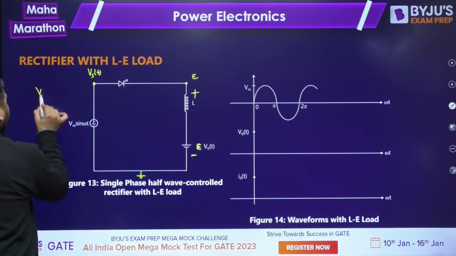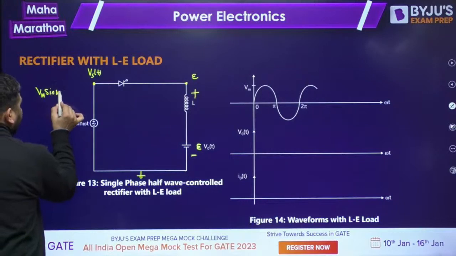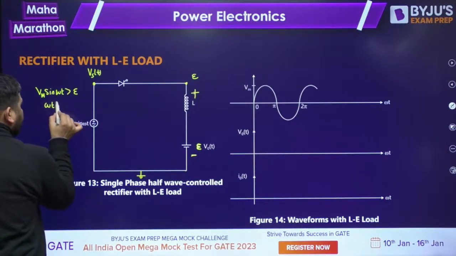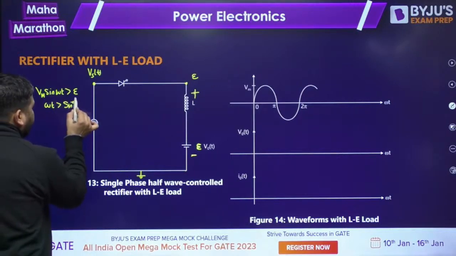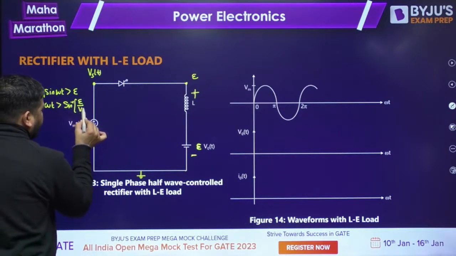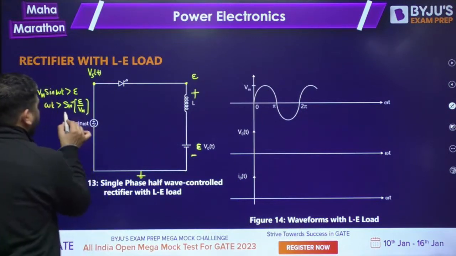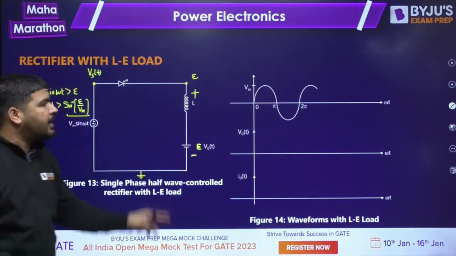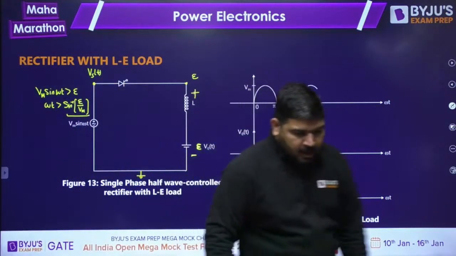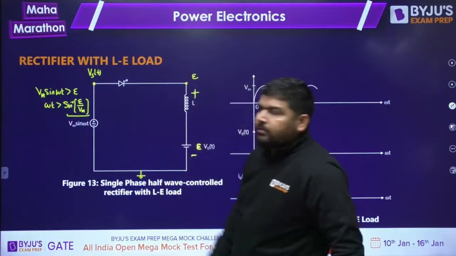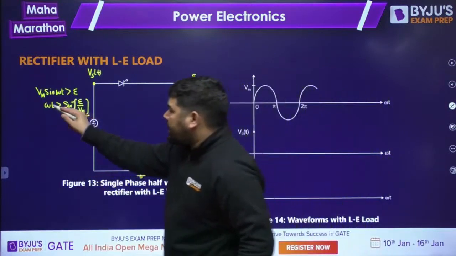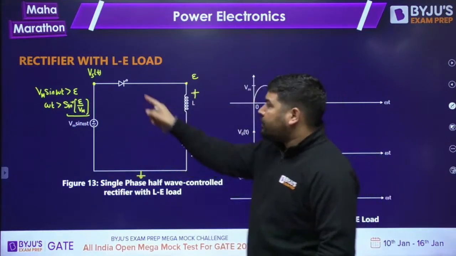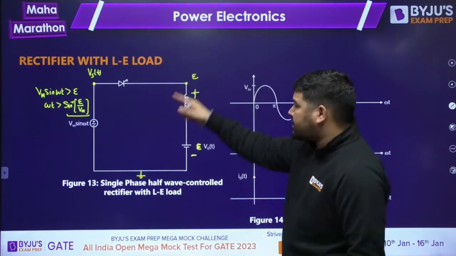So VST is Vm sin omega t, which should be greater than E. So omega t should be greater than sine inverse of E by Vm. It means alpha has to be greater than this value. If alpha is greater than this value, then only you can fire the thyristor, because then only it will be under forward blocking mode, because this side has to be greater than E value. Once you fire it, it will become forward biased and it will start conducting.